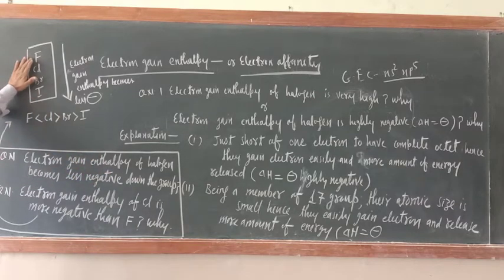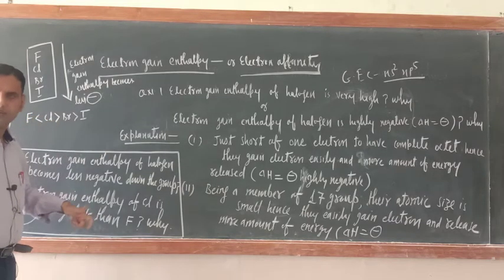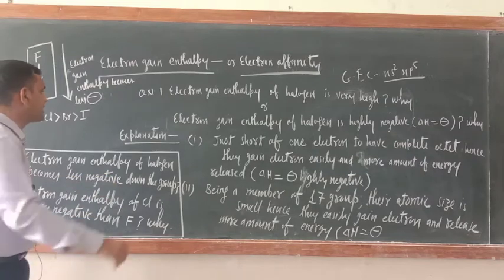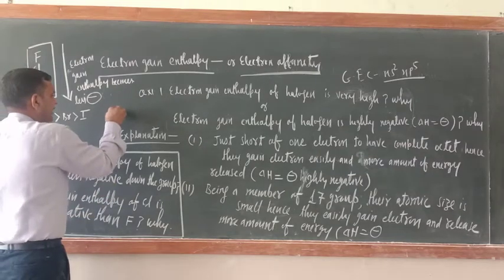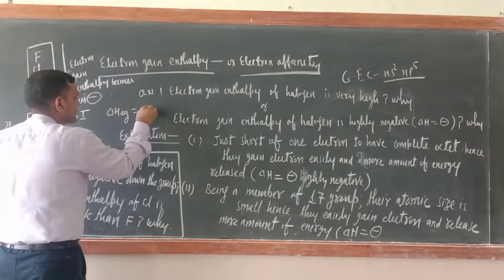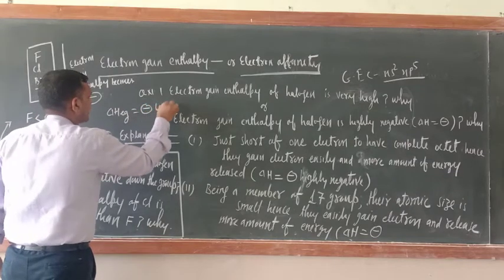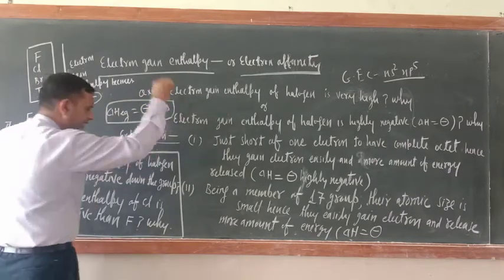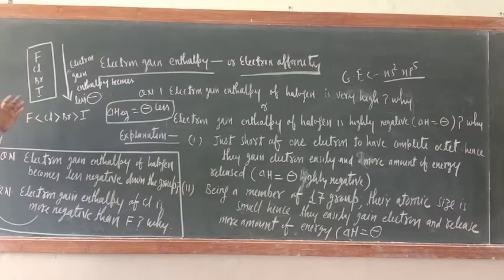Means what is there? Fluorine, chlorine, bromine, iodine. Okay, so as we come down the group, delta H value becomes less negative. Okay, delta H eg, this becomes less negative. Why? Because size increases.